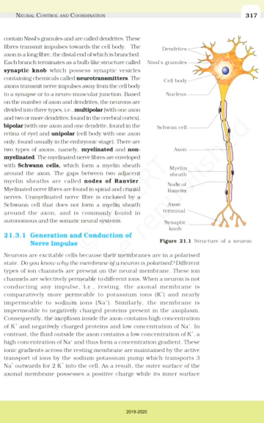There are 2 types of axons, namely, myelinated and non-myelinated. The myelinated nerve fibers are enveloped with Schwann cells, which form a myelin sheath around the axon. The gaps between 2 adjacent myelin sheaths are called nodes of Ranvier. Myelinated nerve fibers are found in spinal and cranial nerves. A non-myelinated nerve fiber is enclosed by a Schwann cell that does not form a myelin sheath around the axon, and is commonly found in autonomic and the somatic neural systems.